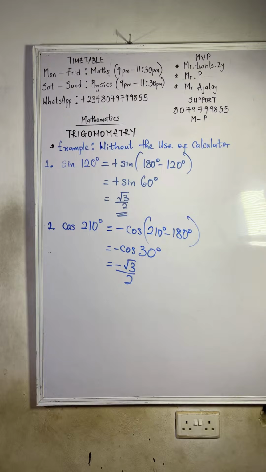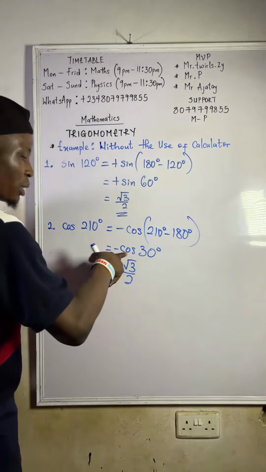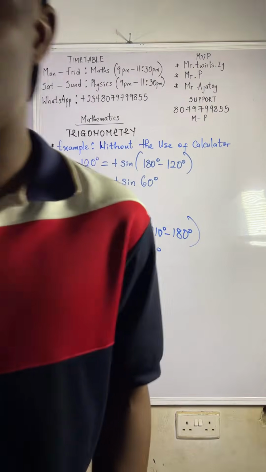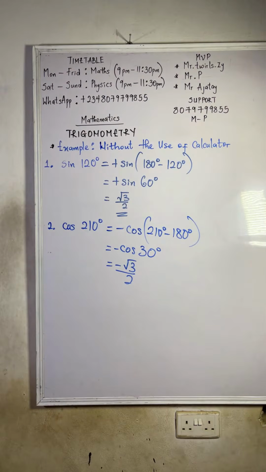You might not know the cos 210. That's why you have to break it down to the smaller value. Do you get it now? But if you don't put the minus, when you press ordinary cos 30, it will give you 0.866. It will not give you minus. That's why you have to know all those things. So don't worry about how cos 30 becomes root 3 over 2. We will do the proving. So that is just that about that.